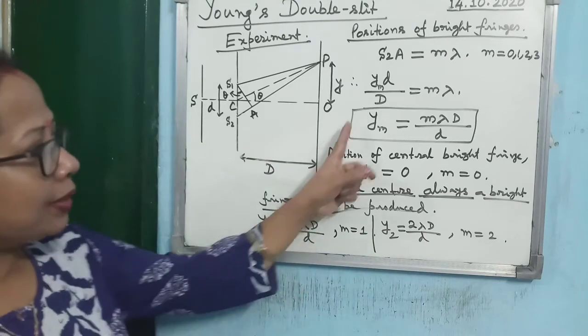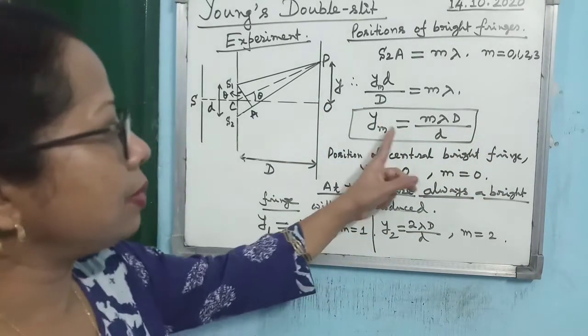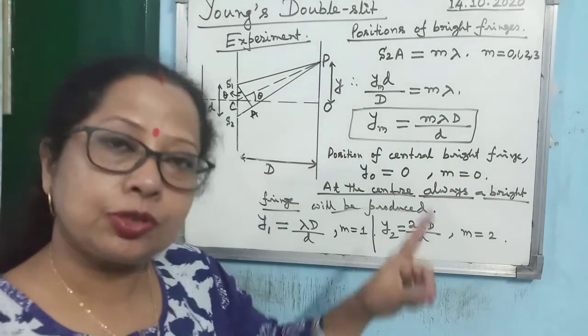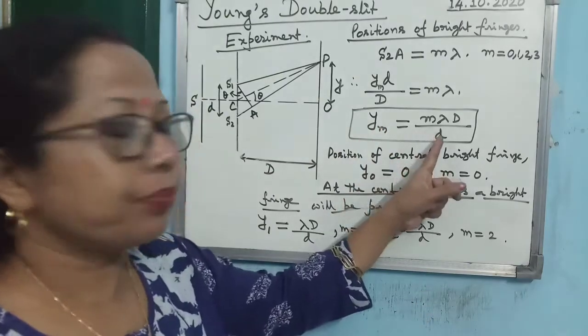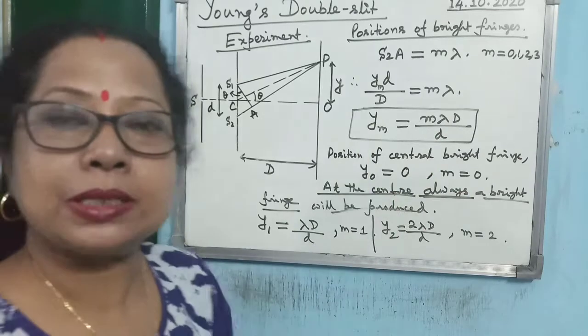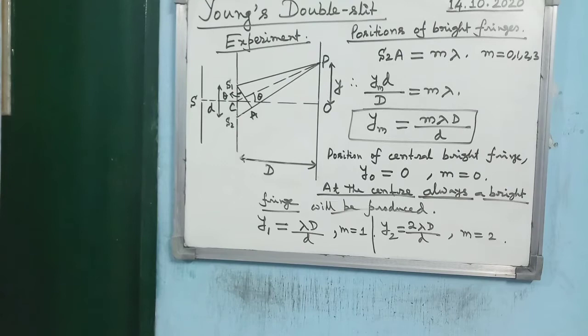So this is the general relation for the position of bright fringes, that ym is equal to m lambda D by d. You have to remember it for answering the conceptual questions as well as the numericals. So ym is equal to m lambda D by d. This is the position of the central bright fringe as well as the position of the other bright fringes. You can find it out. And when m is equal to 1, that is the first bright fringe. When m is equal to 2, that is the second bright fringe, and so on.